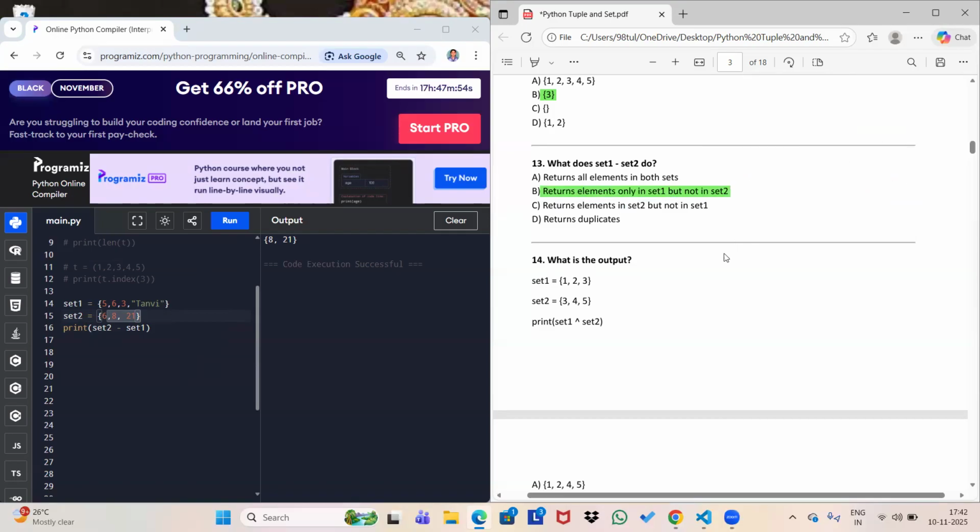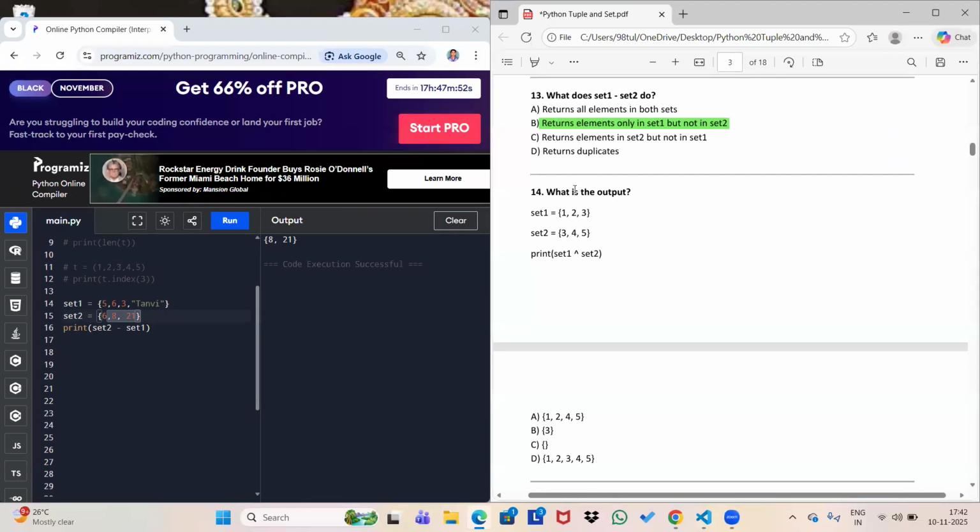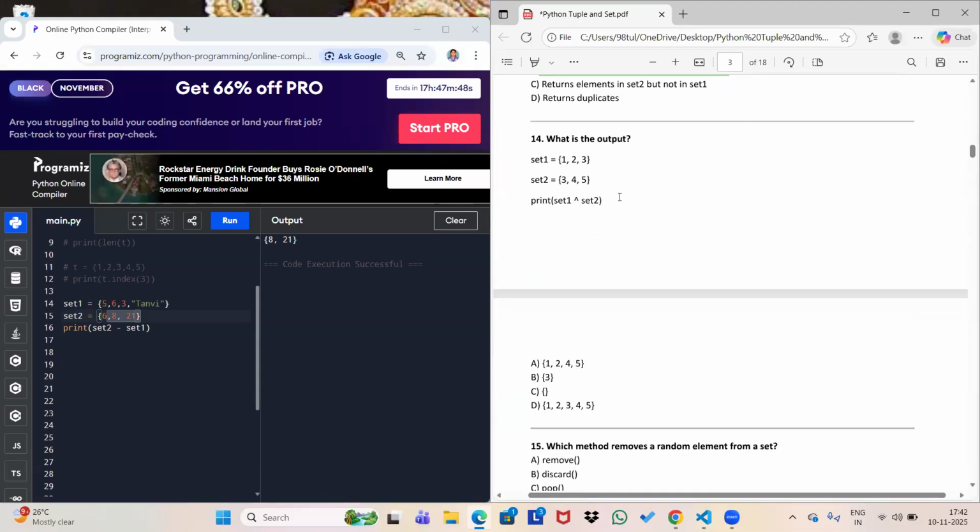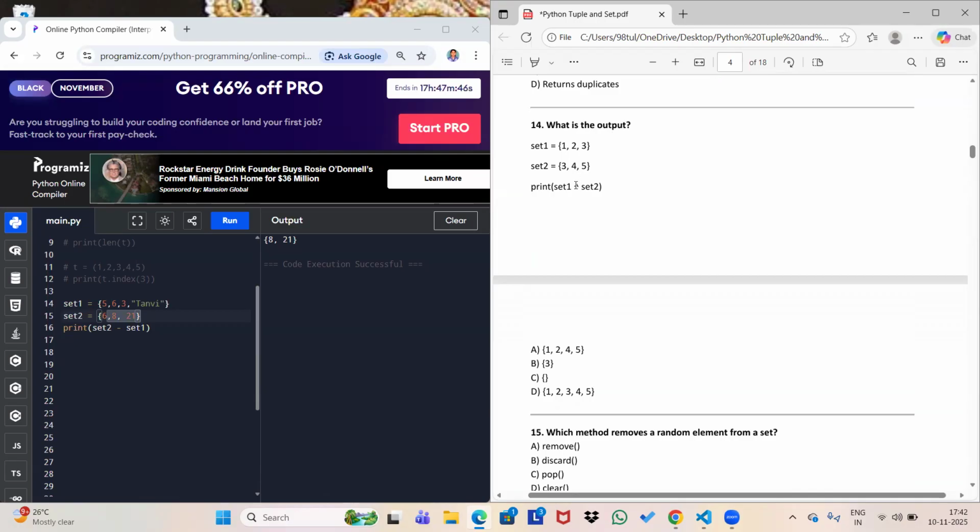Okay. So let's move to the next one. What is the output? Set 1 and set 2. Print set 1. This symbol is very important, and this is known as symmetric difference. And what is symmetric difference?